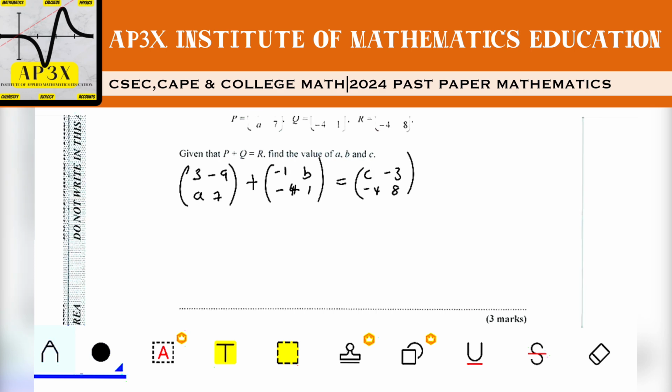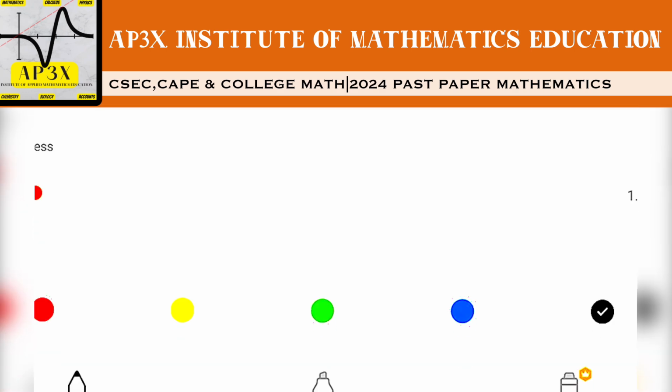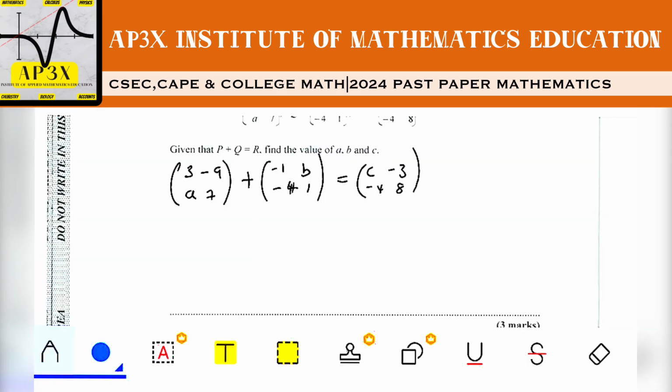Now, when we're adding matrices, we know that we have to add corresponding entries. So the first gets added with the first, the second with the second, the third with the third, and the fourth with the fourth. If I add 3 plus -1, I'm going to end up with 2. If I add -9 to B, I'm going to get -9 plus B. You cannot add unlike terms, so we just merge them together.